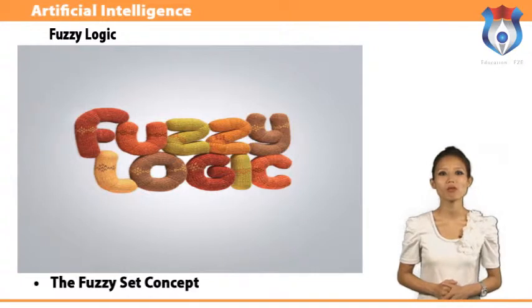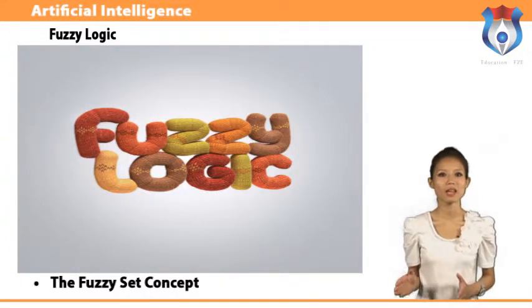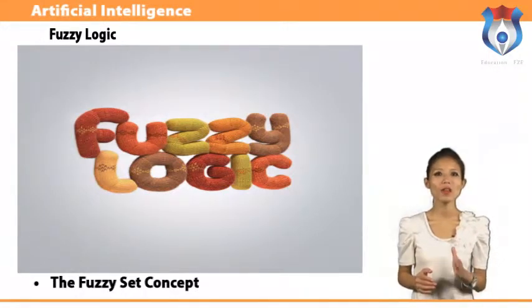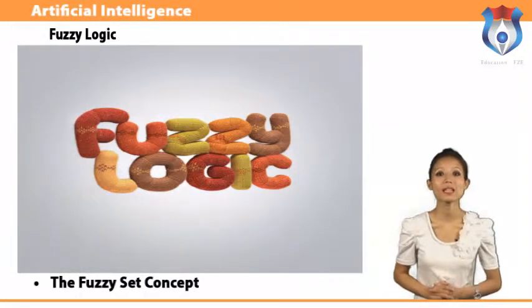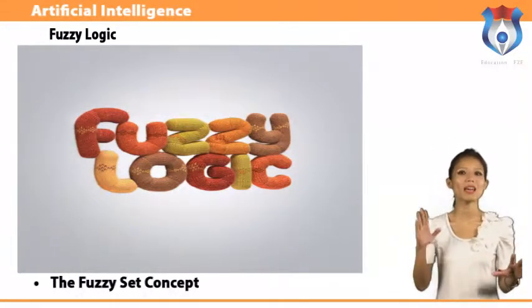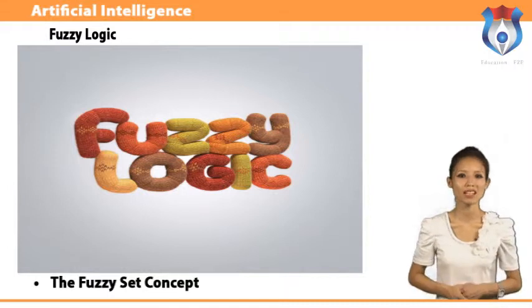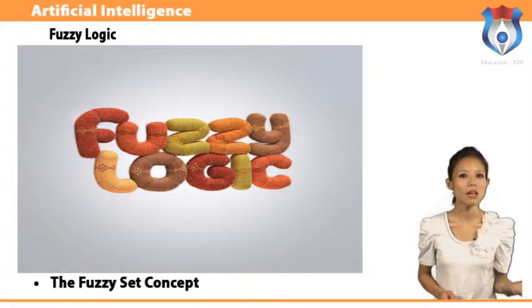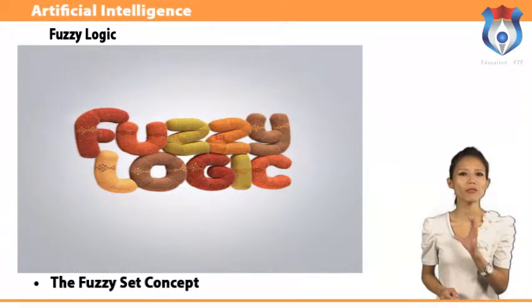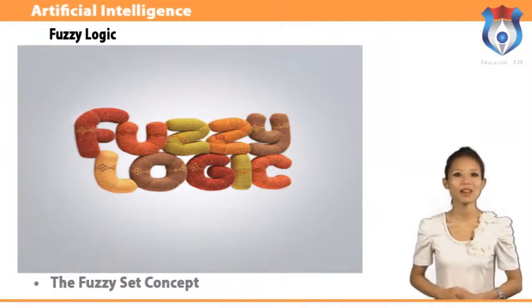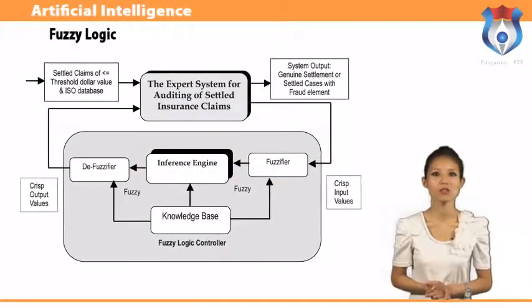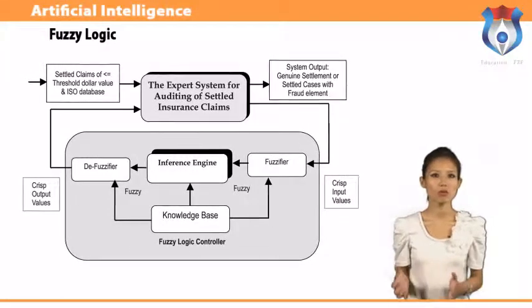The set B composed of the elements x1 and xn is described by the vector z(B) equal to 1, 0, 0, 1. Any other crisp subset of X can be represented in the same way by an n-dimensional binary vector. But what happens if one lifts the restriction to binary vectors? In that case, one can define the fuzzy set C with the following vector description: z(C) equal to 0.5, 0, 0, up to 0.